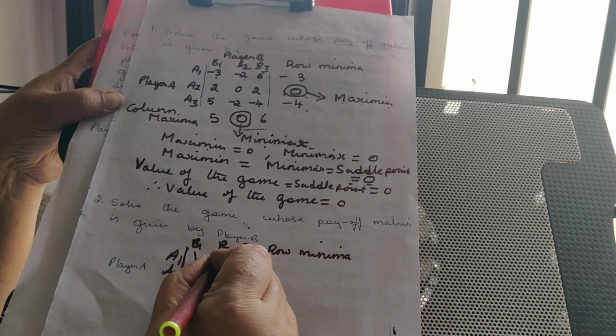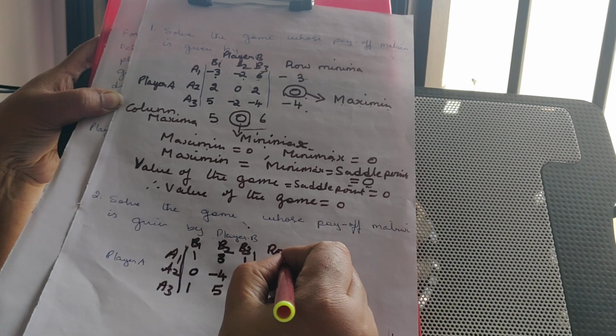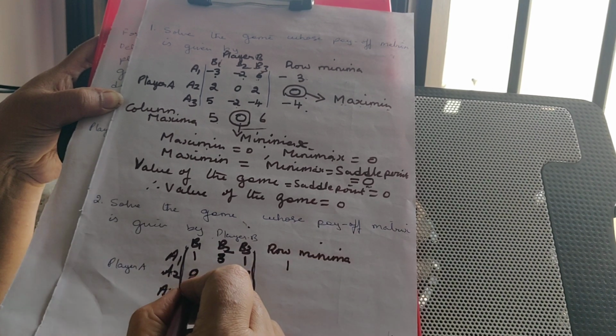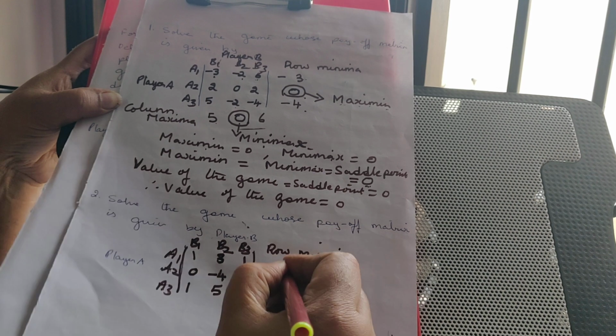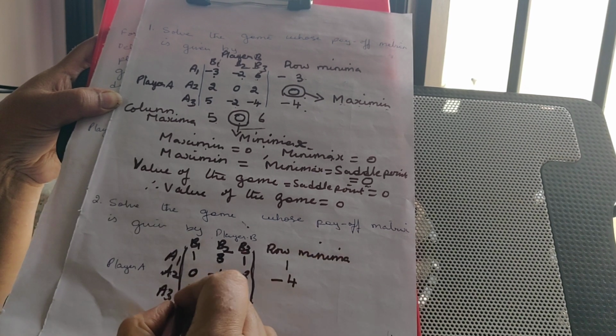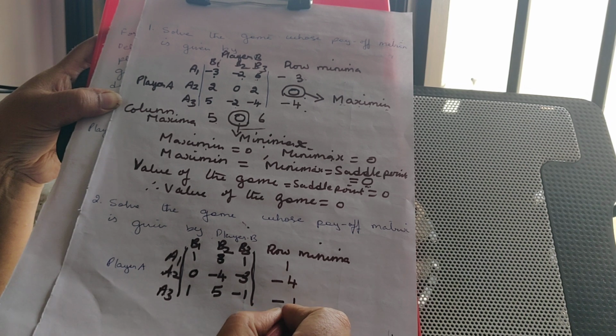So that is 1, 3. Which is the smaller one? 1. Here 0, minus 4, minus 3. Which is the smallest one? It is minus 4. Here the smallest one is minus 1.